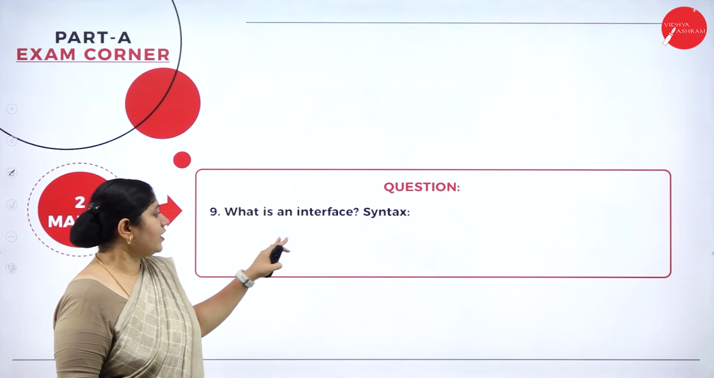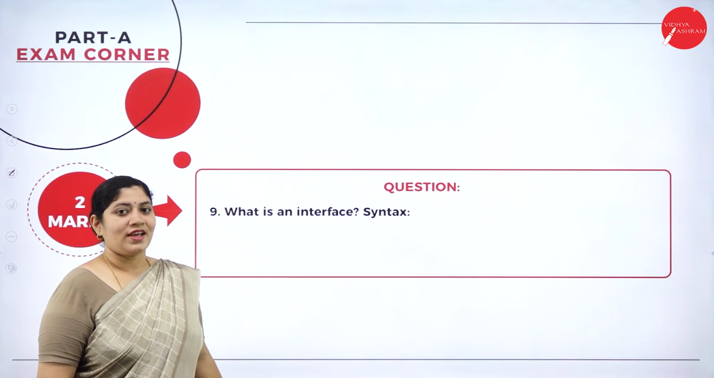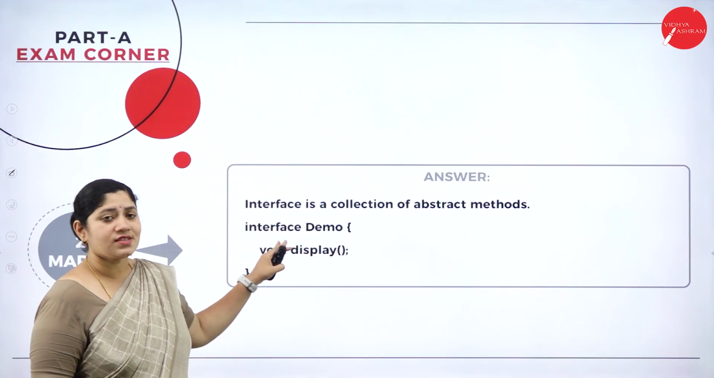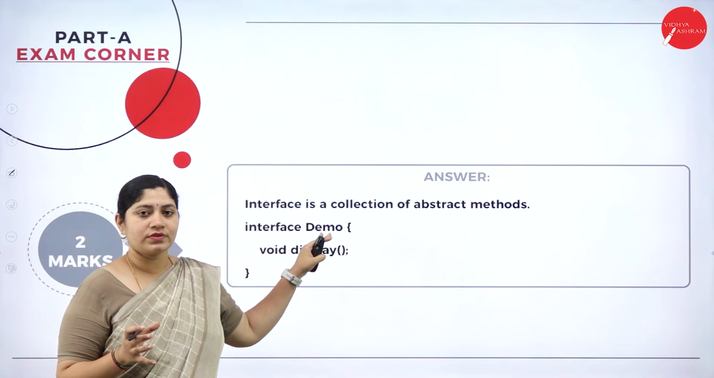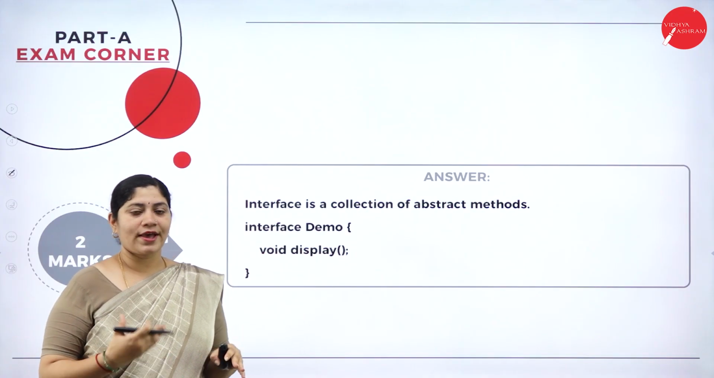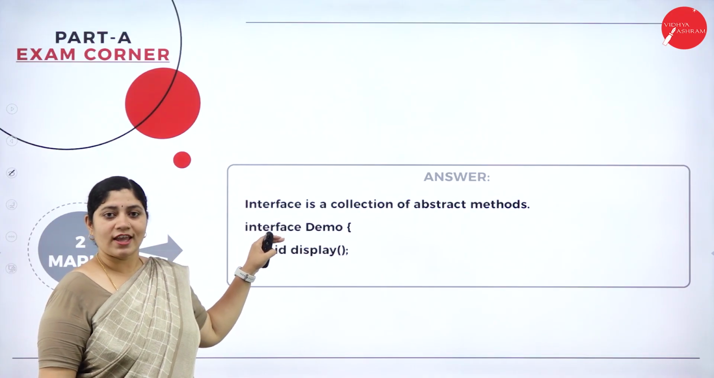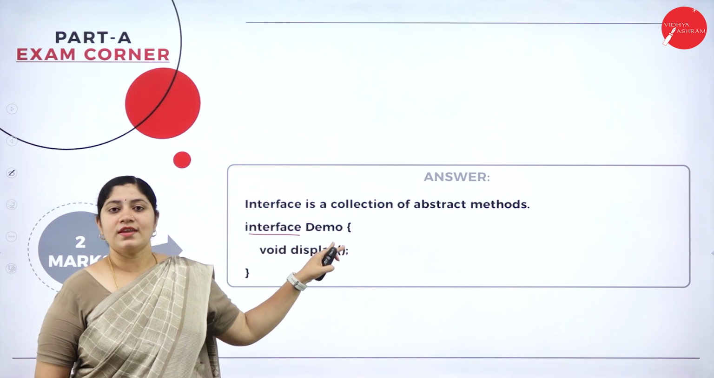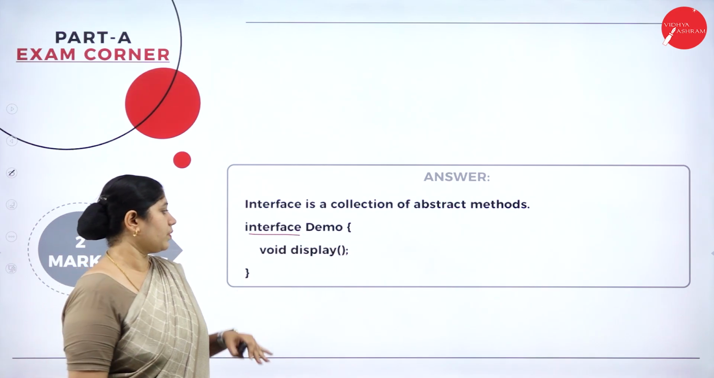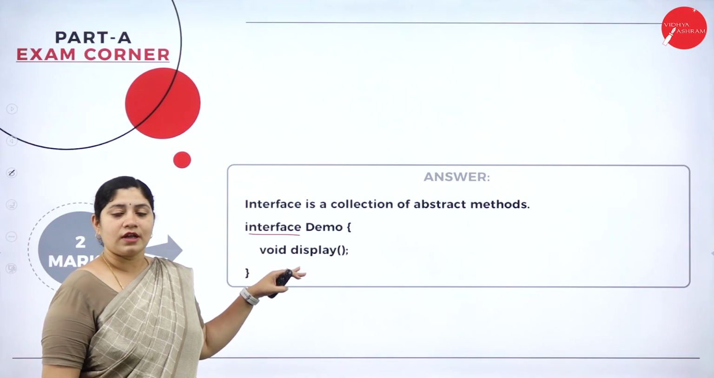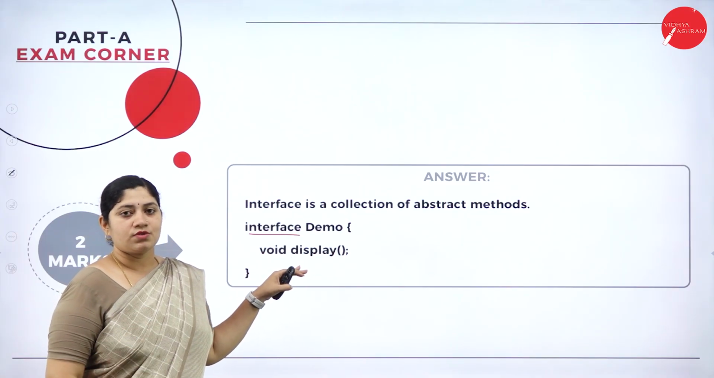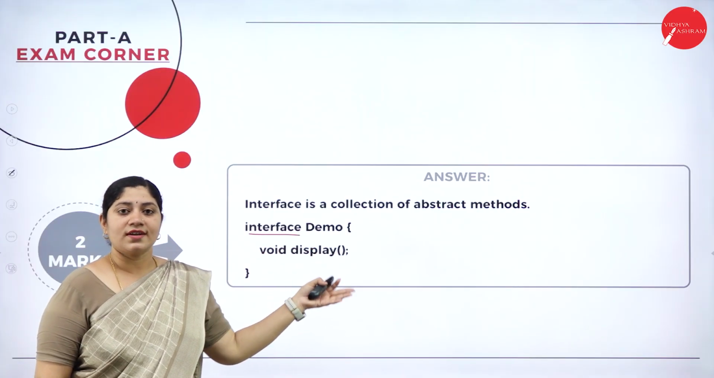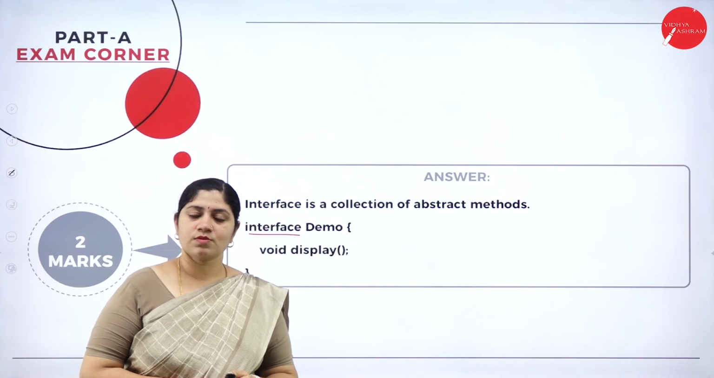Next question, what is an interface? They can also ask to write a syntax as well. An interface is just a collection of various abstract methods, and the syntax, we know, will start with interface, correct? So let's write interface followed by a name, that is Demo. Up next, we are writing a method, that is void display. So this is a simple example, or we can also include the syntax for this too.